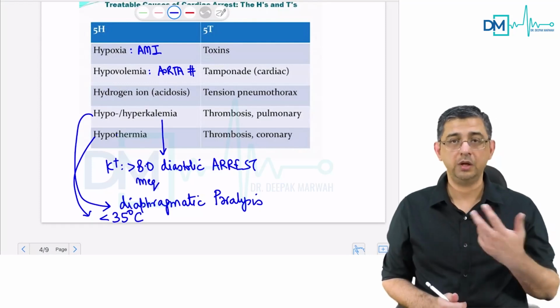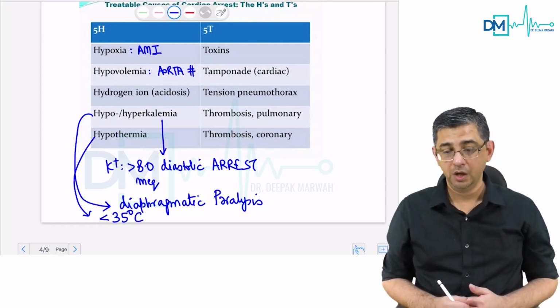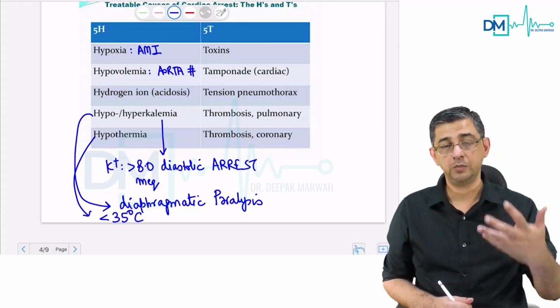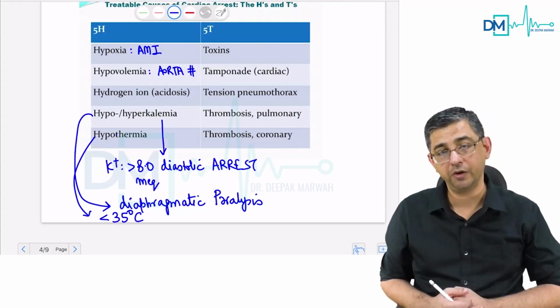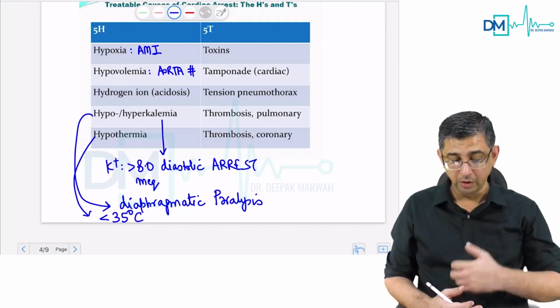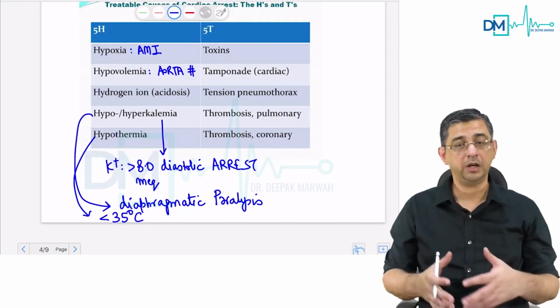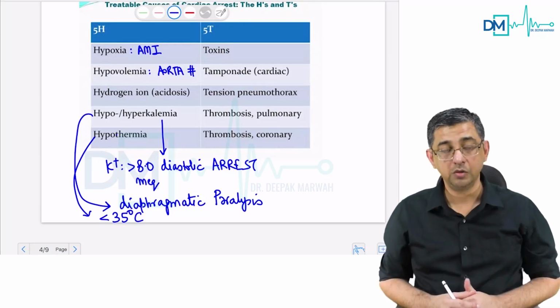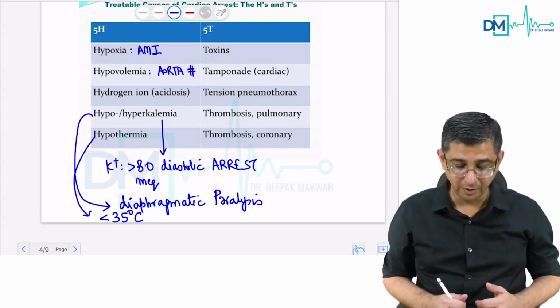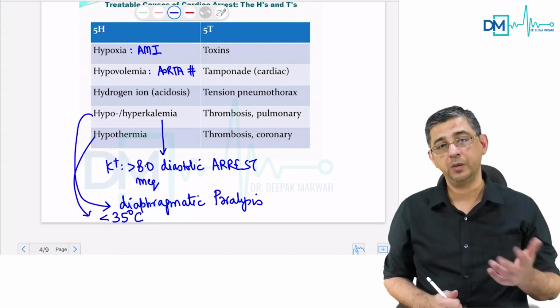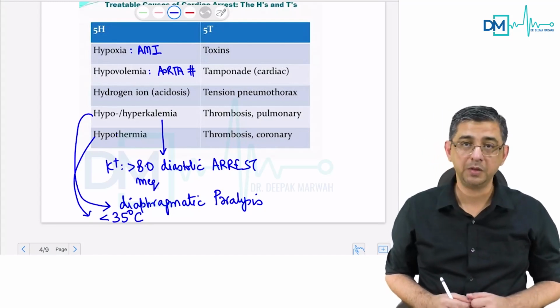Or like a soldier airlifted from Siachen Glacier, where there was an avalanche and the soldier was buried under ice for a couple of hours. He'll end up with hypothermia, so we could have a pulseless electrical activity. So we need to rewarm the body of the patient so that the heart activity can become normal. So the five H's to be remembered are hypoxia, hypovolemia, then hydrogen ion excess, electrolyte imbalance, that is hypo and hyperkalemia, and hypothermia in a patient.